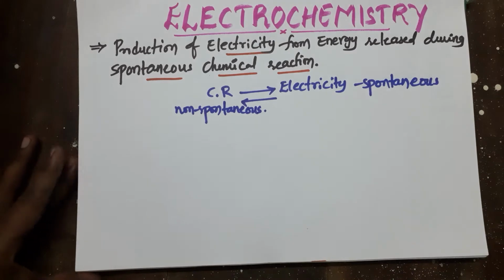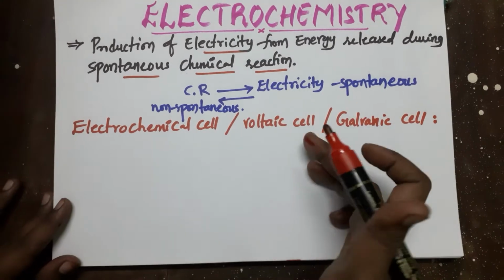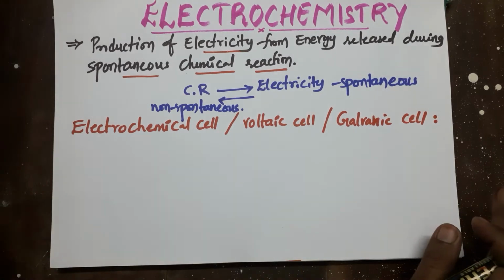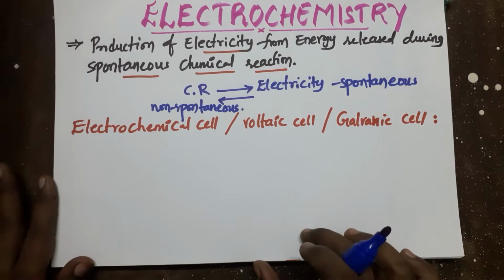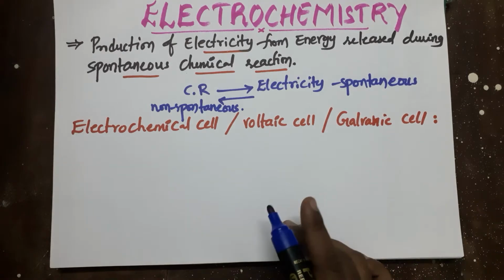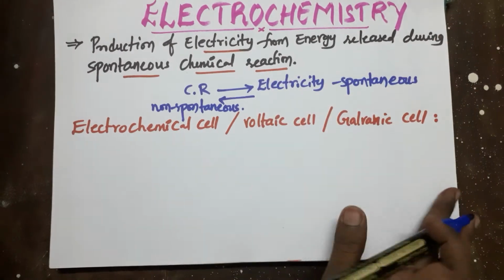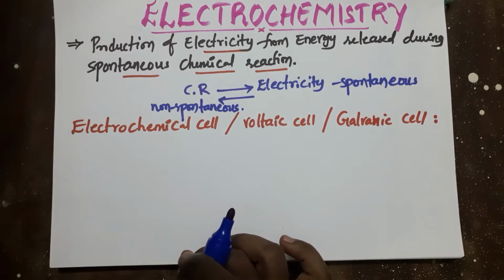Okay, now entering into our main topic, that is electrochemical cell, voltaic cell or galvanic cell. So all these are the same. The names are different but the main concept is the same in electrochemical cell, voltaic cell and galvanic cell. By using this cell, the chemical reaction will produce the electricity. So how does an electrochemical cell or voltaic cell or galvanic cell look?